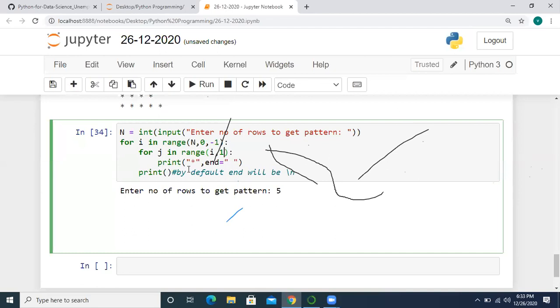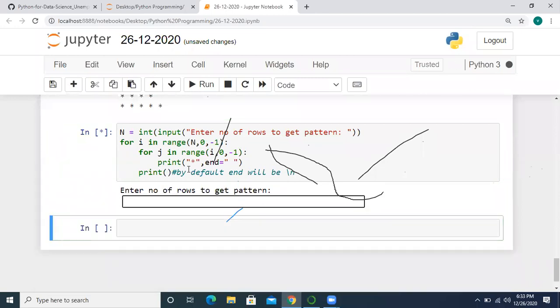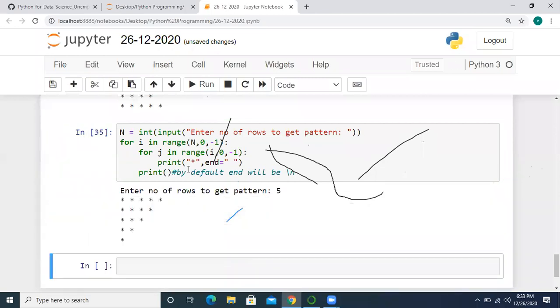Yes, here also we should give minus 1. Okay, this is the program. Yes, in the j range we should decrement. Correct.